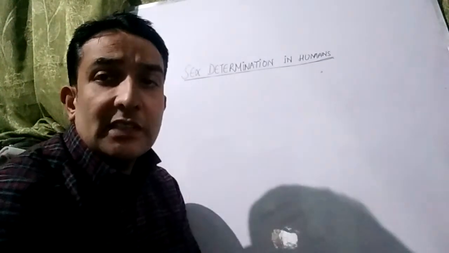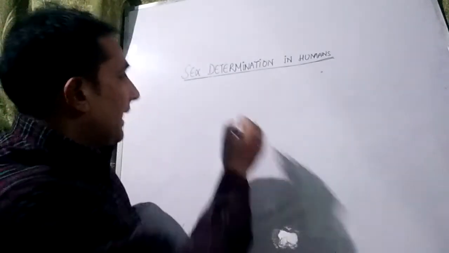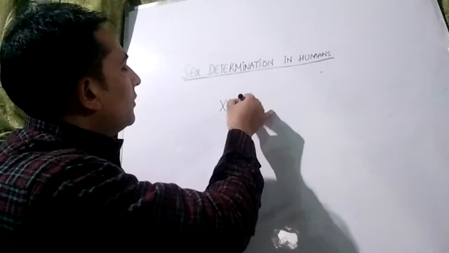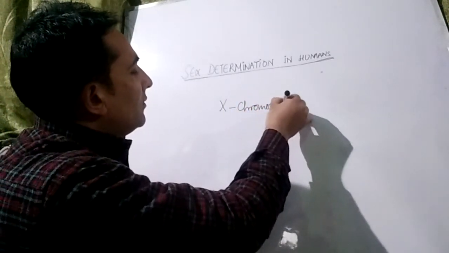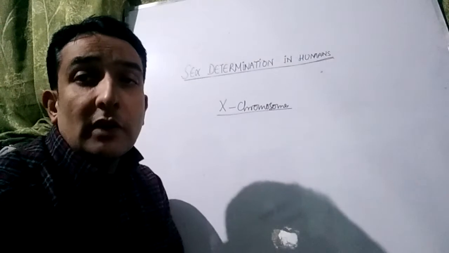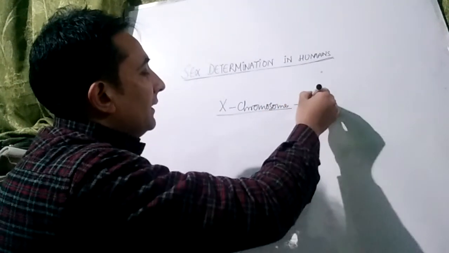Now we will discuss a little bit about the X and Y chromosomes. You will see the X chromosome. This X chromosome was discovered by Hanking.